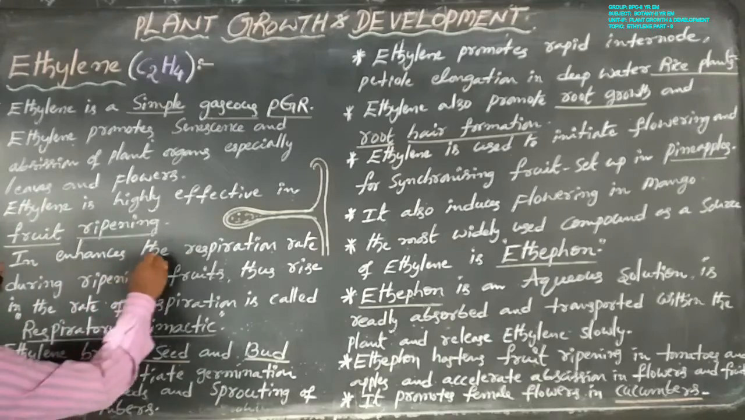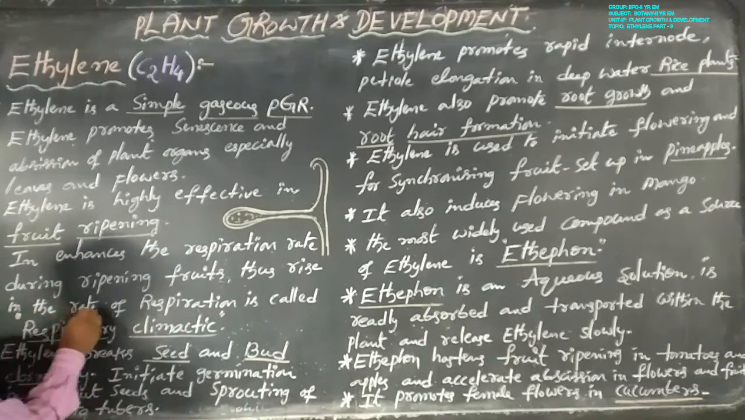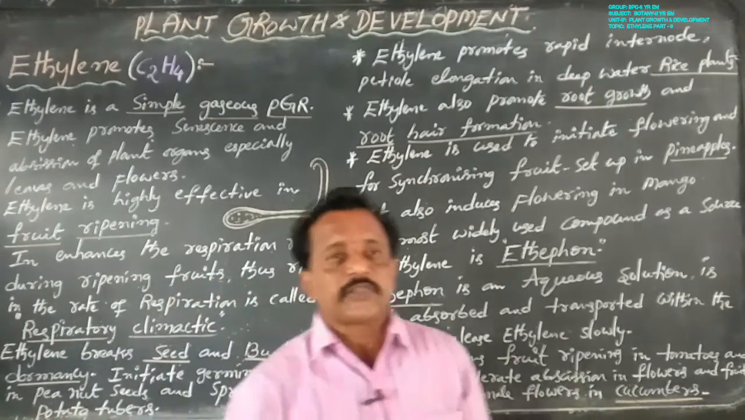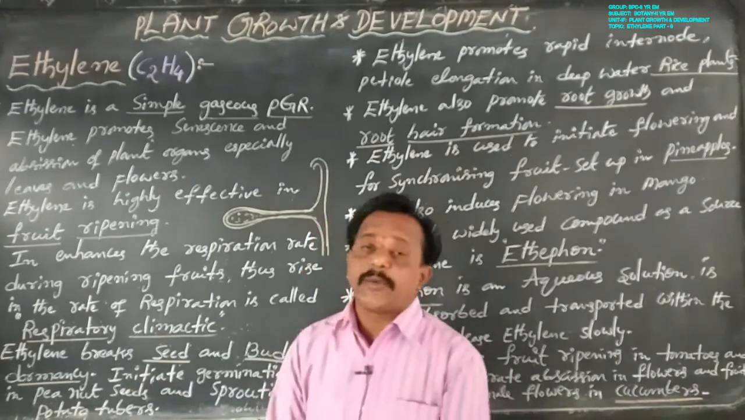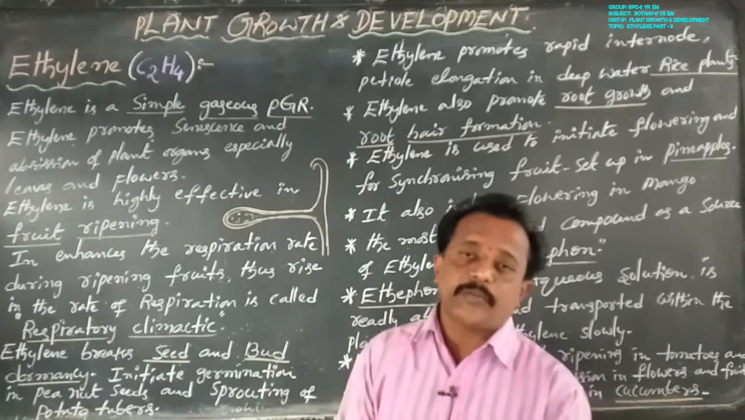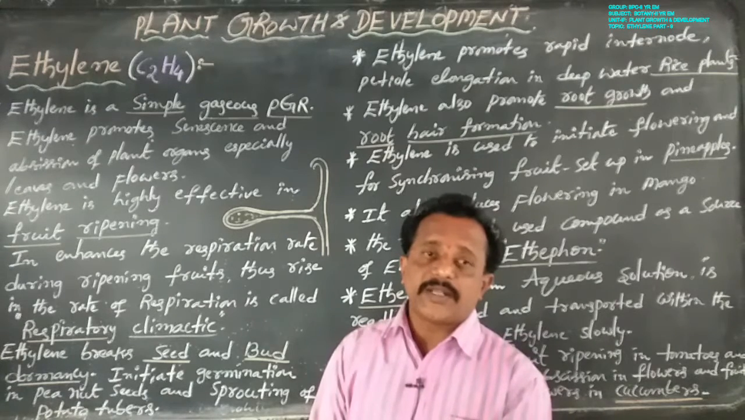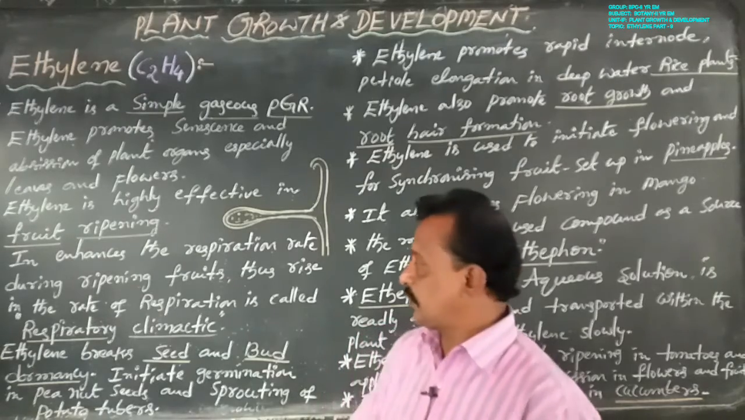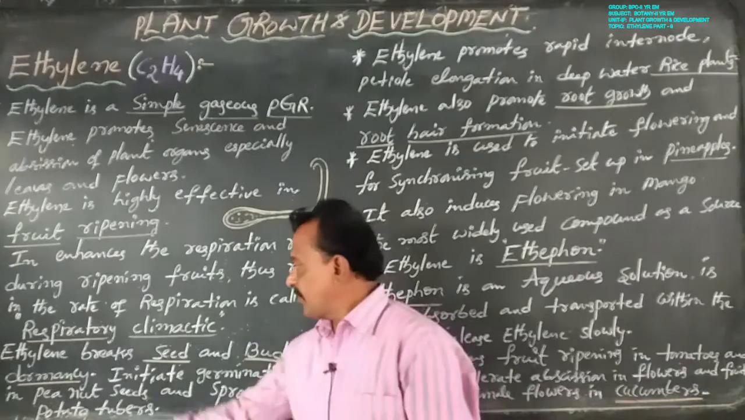It enhances the respiration rate during ripening of fruits. This rise in the rate of respiration is called the respiratory climacteric. This is a very important characteristic feature: fruit ripening as well as the respiratory climacteric. Okay, now clearly understood.